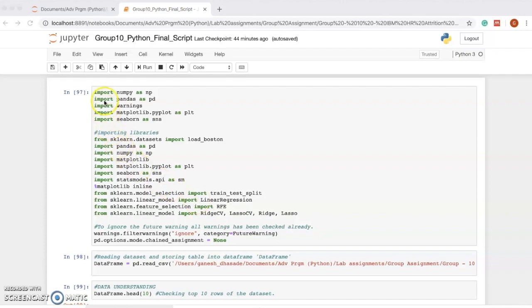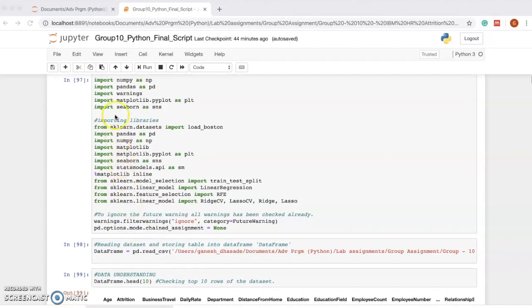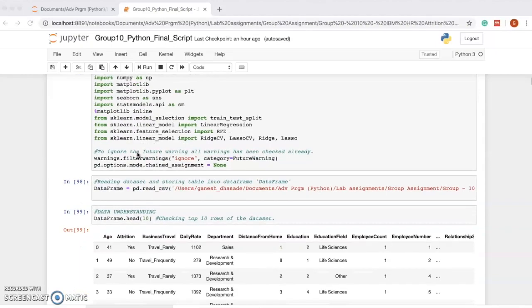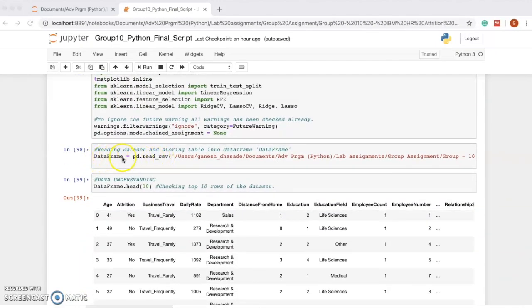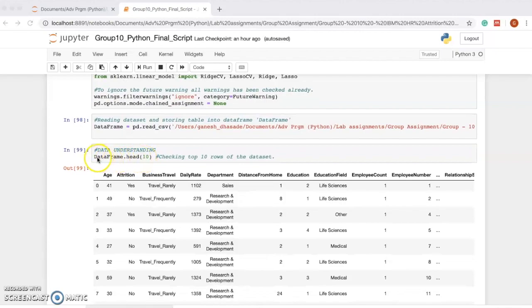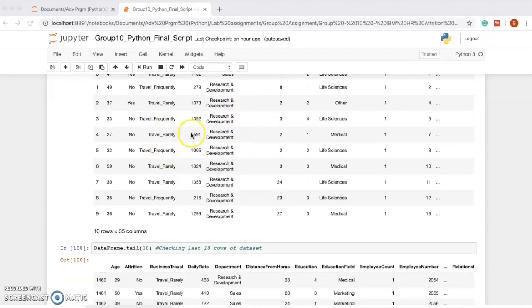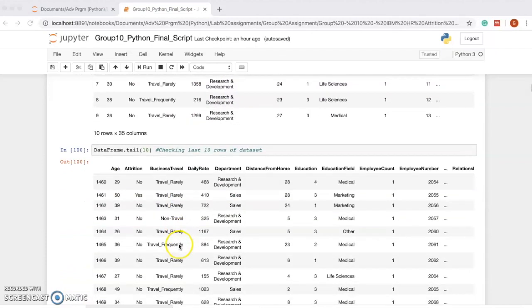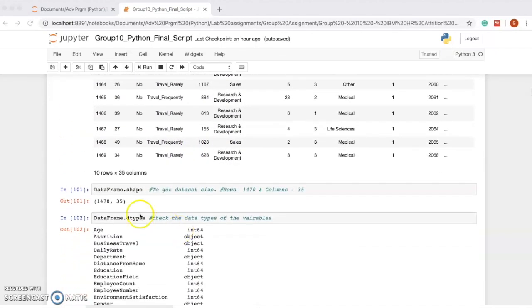First, we imported all the relevant packages that are needed for this kind of analysis. This included importing pandas for data manipulation, analysis, and cleaning, NumPy for scientific computing, matplotlib to aid in the creation of our visuals, along with other packages. The next step of the process was to read the CSV file into the data frame for reference throughout. We then checked the first and last 10 rows of data as part of the data understanding stage. In order to get the size of the dataset, we used the dataFrame.shape function, and this returned a value of 1,470 rows and 35 columns.